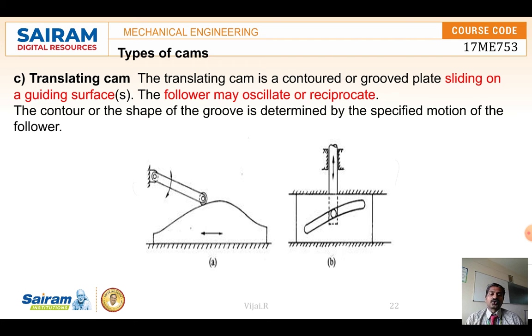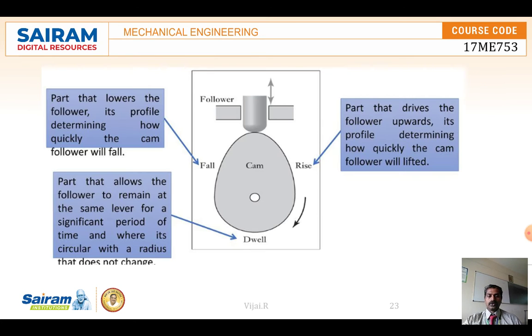And when there is a slot inside, with that movement we can have different proportions, different movement of the follower. Reciprocating movement follows due to the slot inside. And in this case, there is a cam and follower.